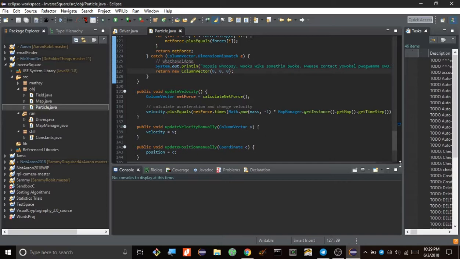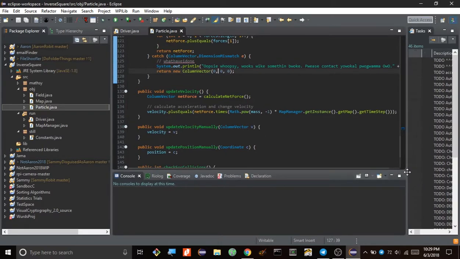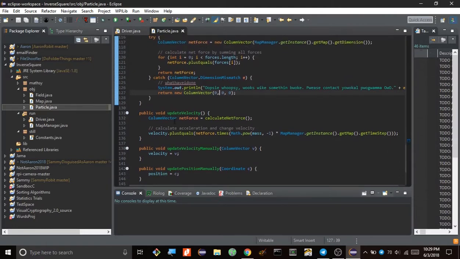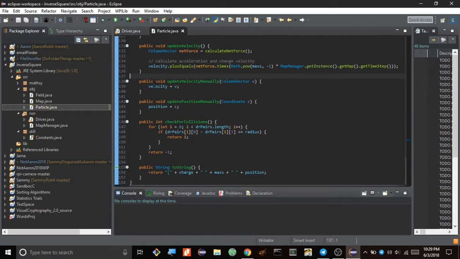Let's see, can we make this window a bit bigger? Yes, we can. Okay, that's nice. There's also a method update velocity. It just uses the net force and calculates the velocity from there. And also a method for manually overriding stuff. And also a method for checking for collisions.